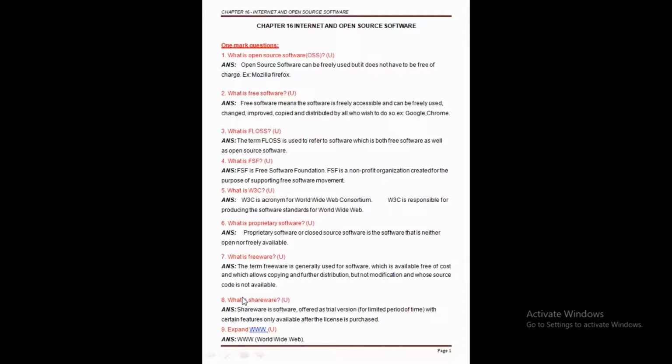And later, our next one, expand www. So the full form of www we can say is World Wide Web. So clear this point here. So in this page we completed some of the important 1 mark questions. The questions are: first one is open source software, second free software, third freeware, fourth one is the FSF. We know the full form also, Free Software Foundation. Next one is W3C, World Wide Web Consortium. Next, proprietary software, it's a very important question. Next one is about our freeware and also shareware. And lastly, we completed www, World Wide Web.